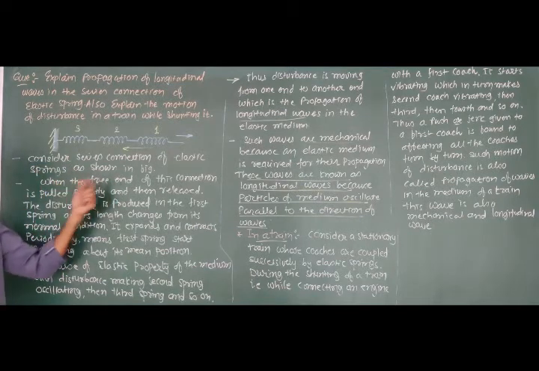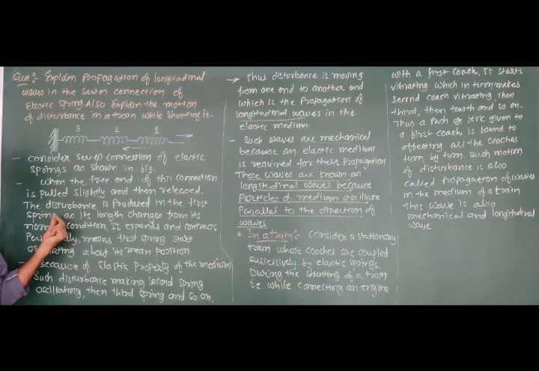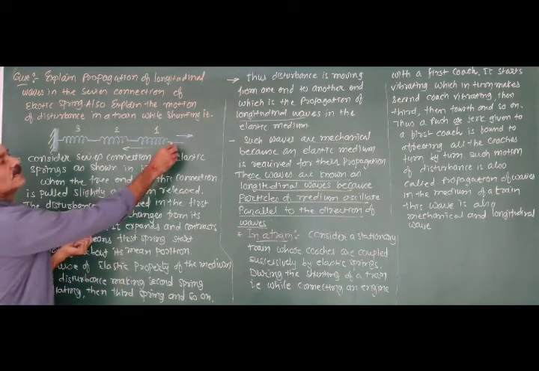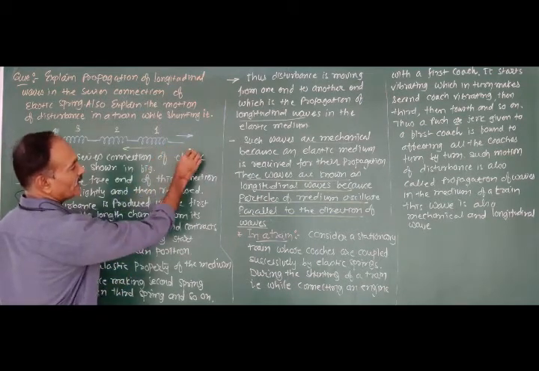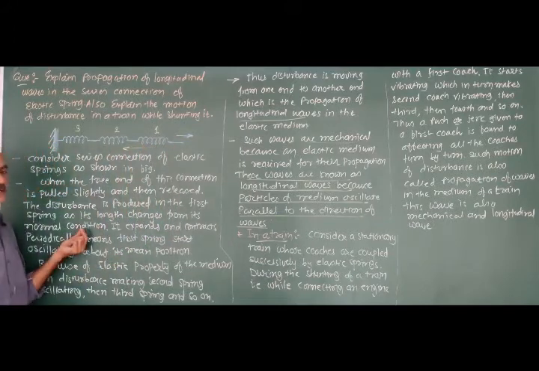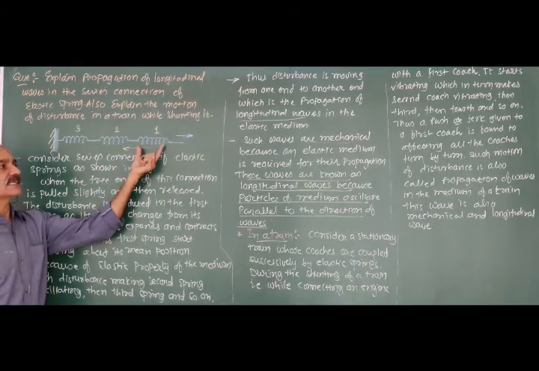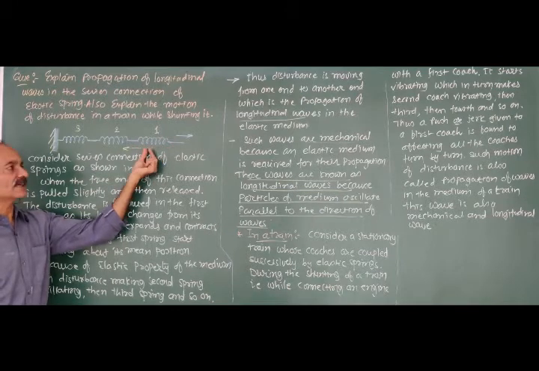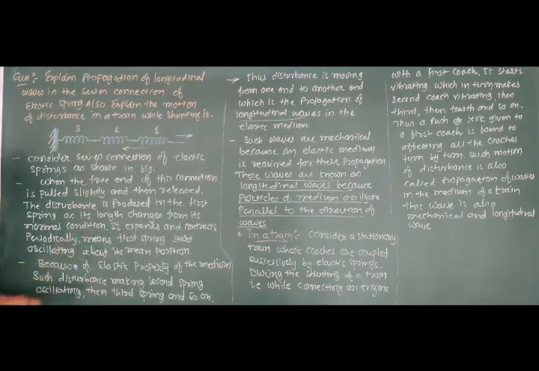The free end of this connection is pulled slightly and then released. So what happens? A disturbance is produced in the first spring as its length changes from its normal condition. So this end is pulled and then released, and a disturbance is produced in the spring. As a result, its length is increased and decreased. That means it expands and contracts.